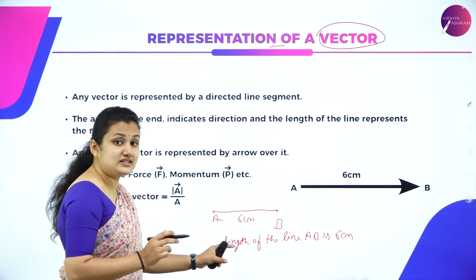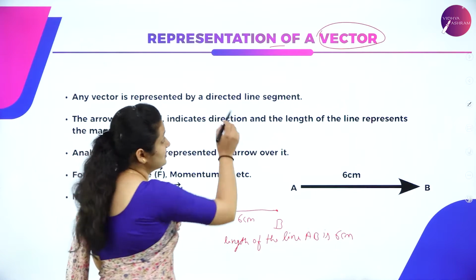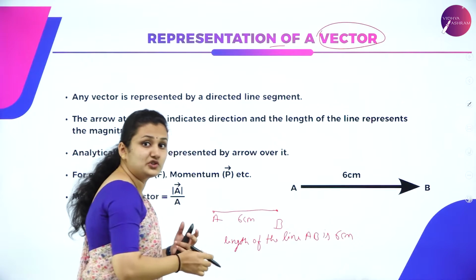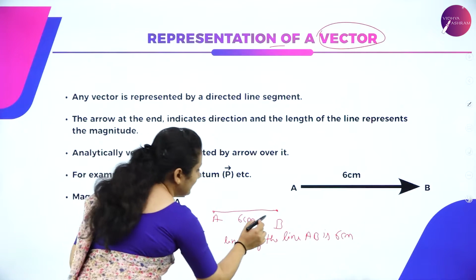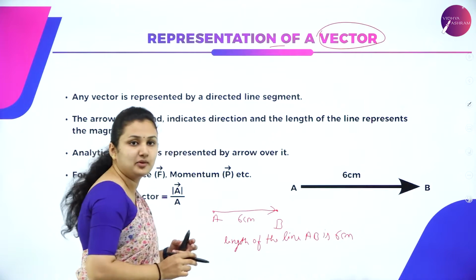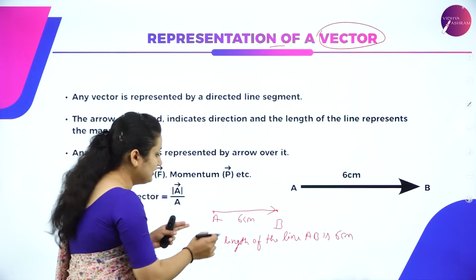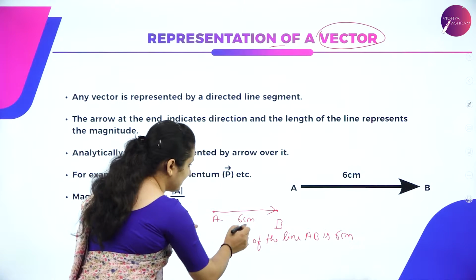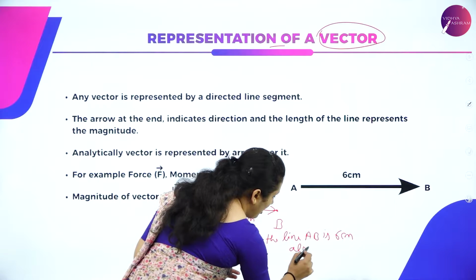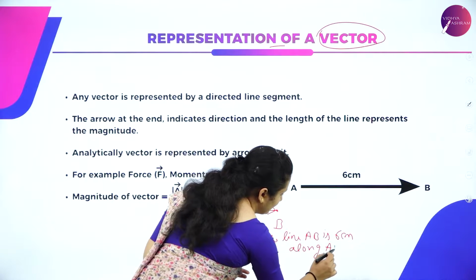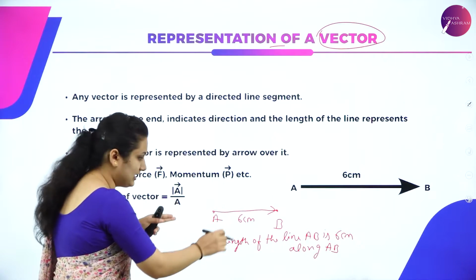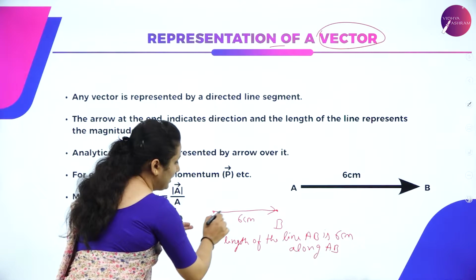So, only 6 centimeter is not enough because it's the representation of vector. So, we need direction. So, I'll point an arrow near B, which means that length of the line AB is 6 centimeter along AB. That means it is giving me direction along AB from A to B.